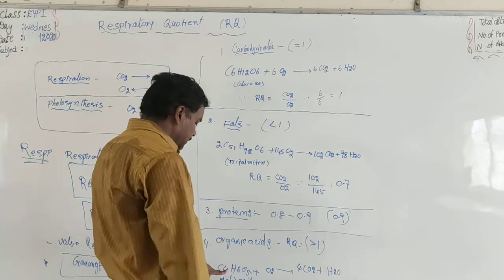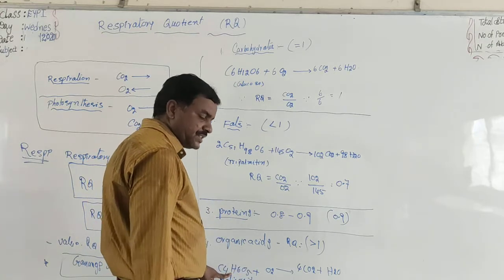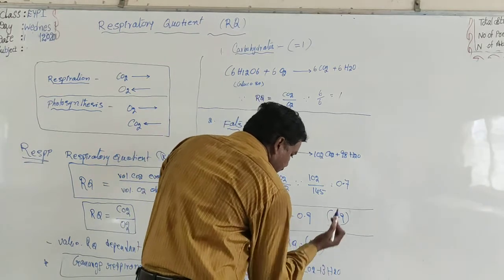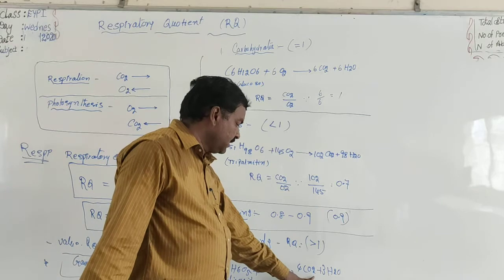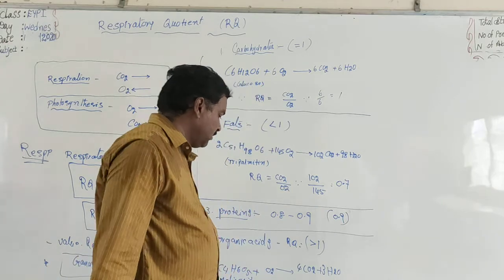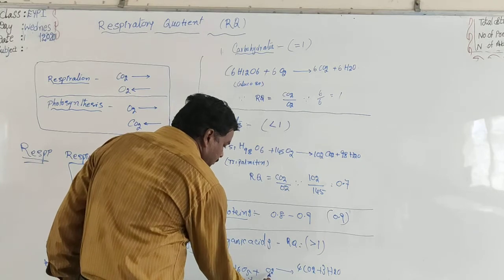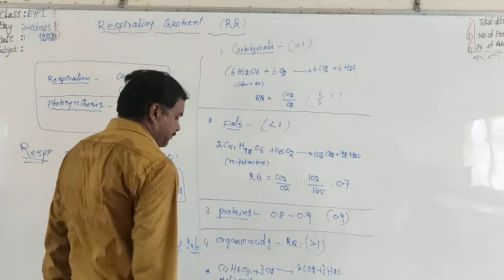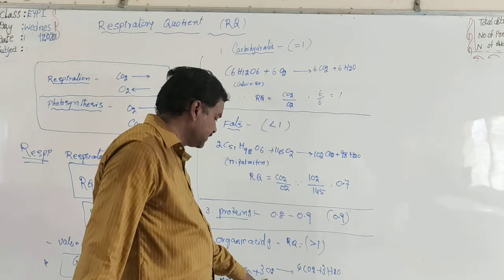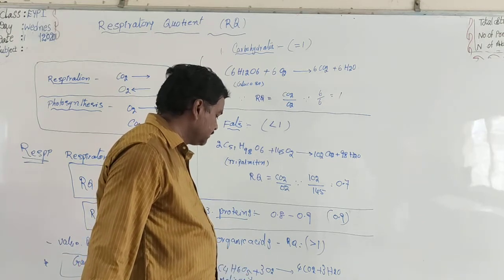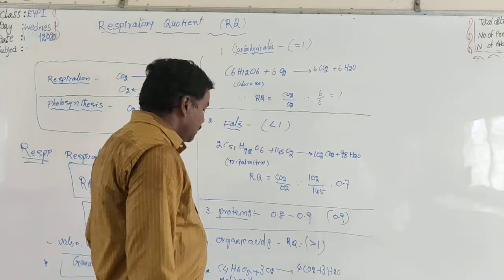Okay, and here H6, 3. Oxygens here 8, 11. Okay, 11. 5 plus 6 is equal to 11. Here, this is the balanced equation.